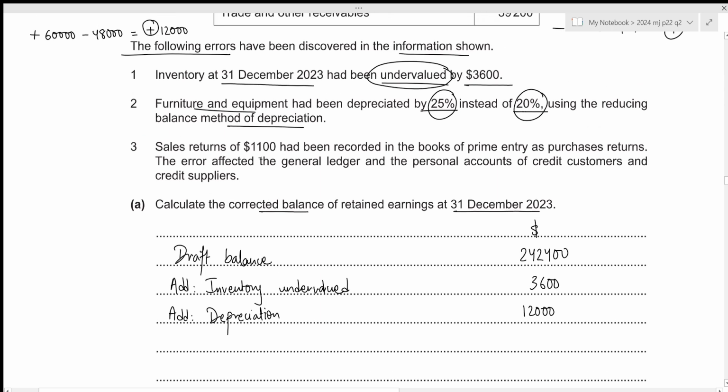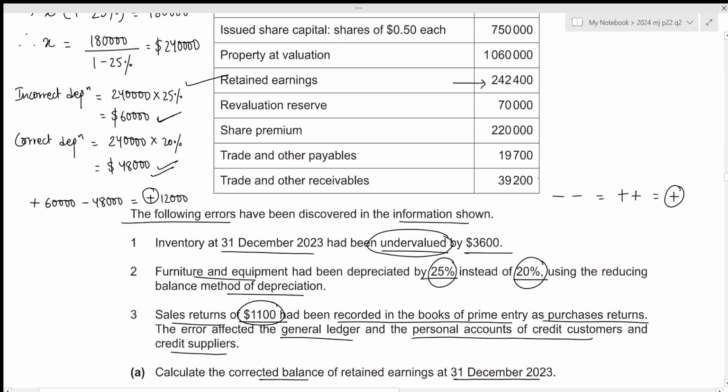Now for the third one, sales returns of 1100 had been recorded in the books of prime entry as purchases returns. The error affected the general ledger and the personal accounts of credit customers and credit suppliers. Alright, so it should have been sales returns. So whenever there is sales returns, the total value of the sales will decrease, which also means that the total value of our trade receivables would decrease. So we need to subtract 1100 from the given trade receivables value. So minus 1100 here. This would result in the correct value for trade and other receivables to be 38,100.